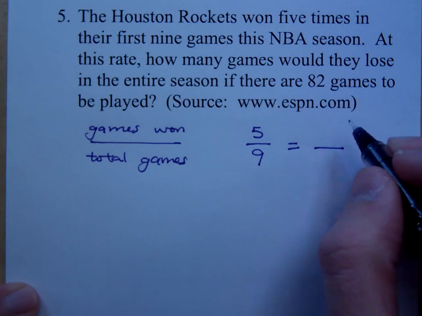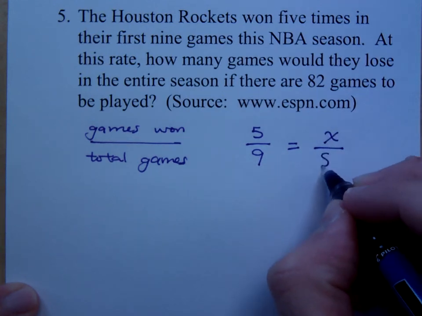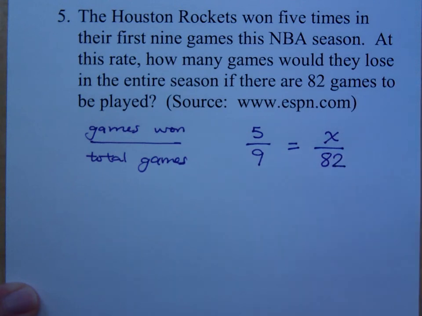Okay. So on the other side of the proportion, how many games would they win? We don't know, so we're going to use what? X. And how many total games in a season? 82. Do we have enough information here? So what do we do now? Using the right words? We set the cross products equal to each other.